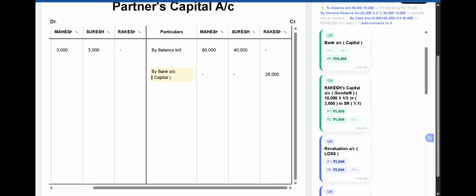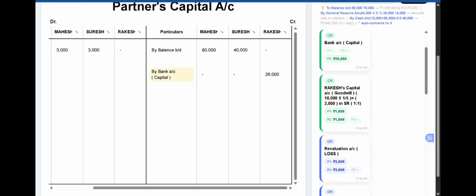Now moving on to the next entry, when the new partner is admitted, the goodwill is valued. Now here the goodwill is not brought in cash, but it is only valued by the firm. So here we have to distribute Rakesh's share of goodwill, that is new partner's share of goodwill, to the old partners.